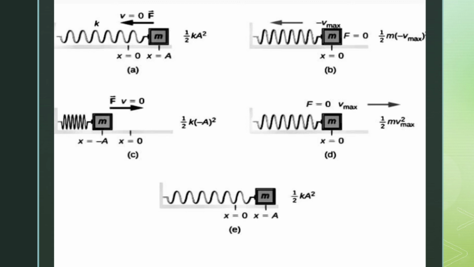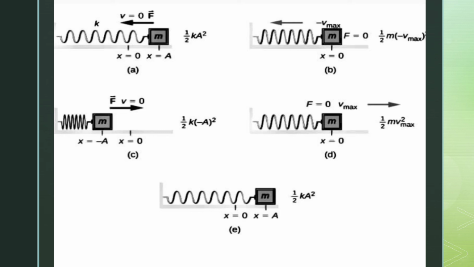If you look at diagram D, the mass is also at the mean position. The total energy there is the kinetic energy, while the potential energy is equal to 0.